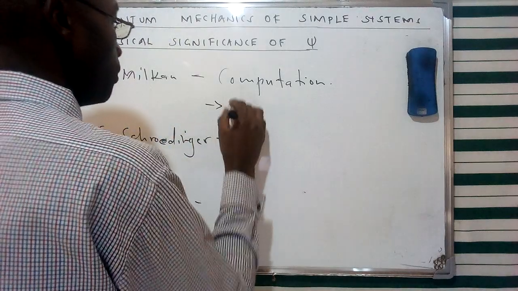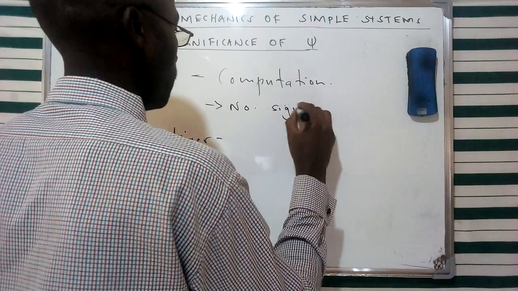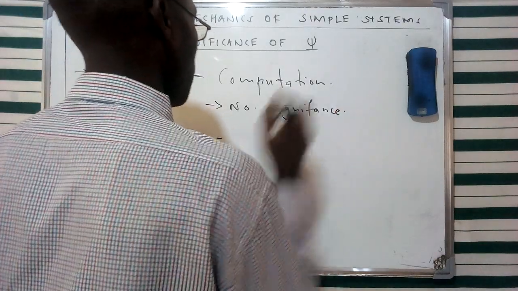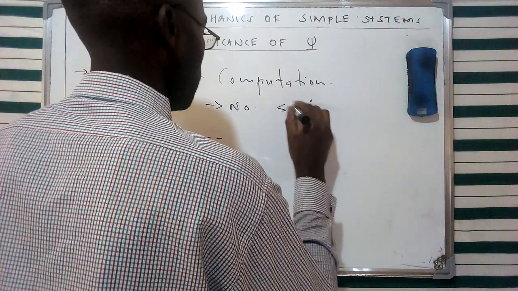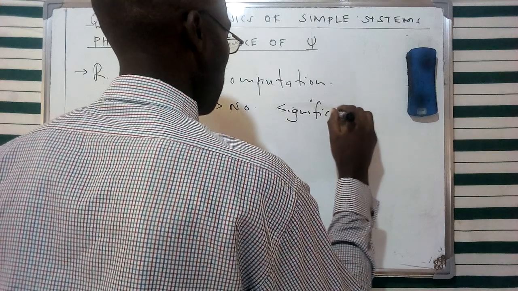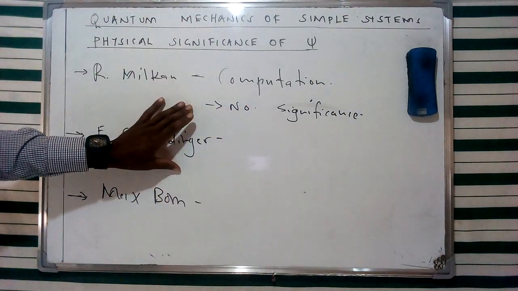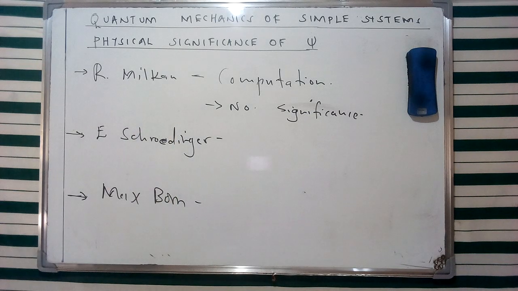So therefore, we're going to see that basically, according to him, this specific wave function bears little significance. And of course, we're going to see that the contributions and perceptions of these other scientists are going to create more emphasis in contrast to Robert Millikan's argument.